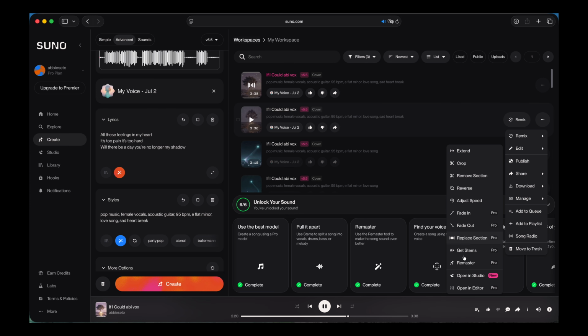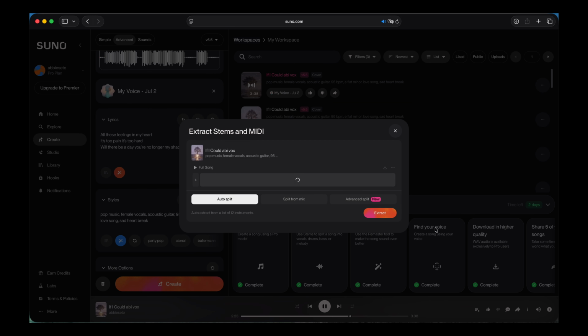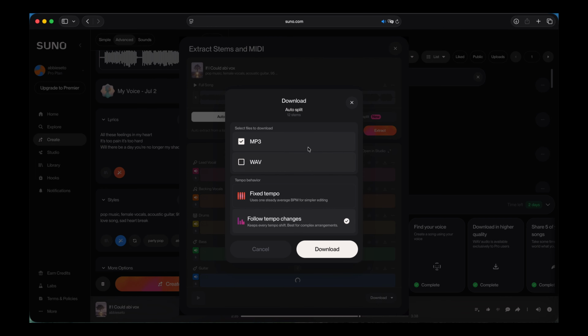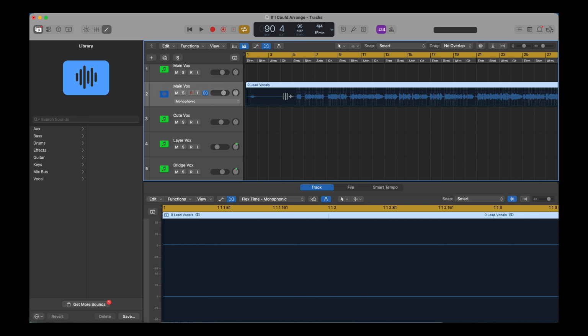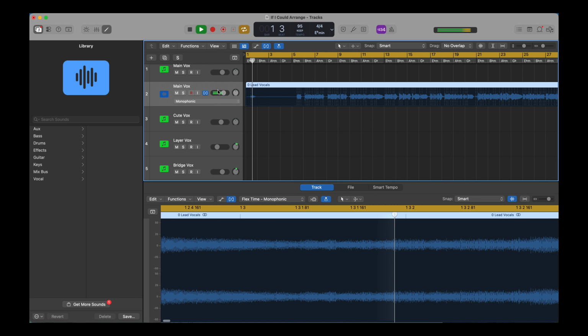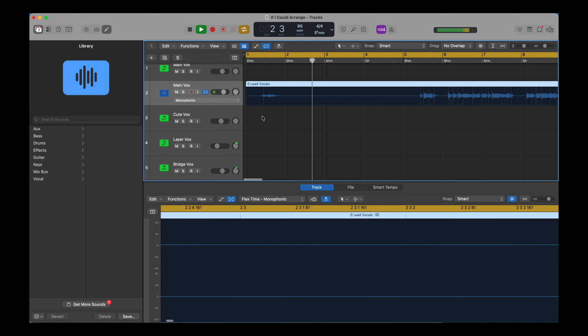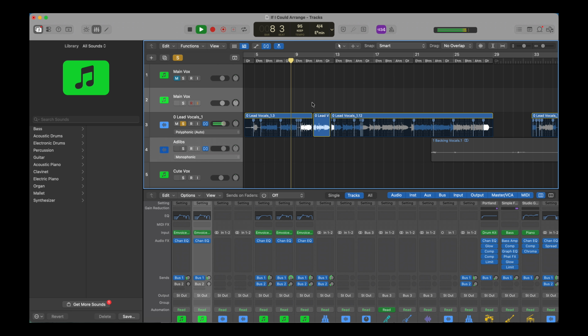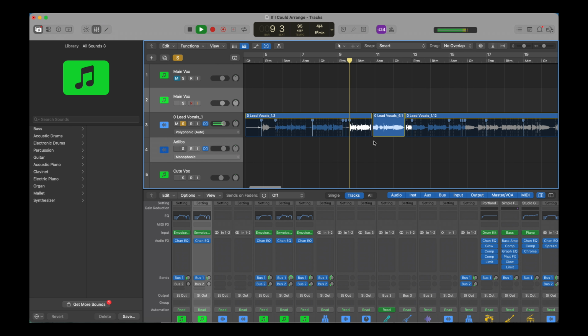So look for the triple dot, edit and get stems to do the stem splitting. Click on extract. Download it as a WAV file. Okay, after importing, the most important thing is to quantize. If you are using Logic Pro, we use monophonic. Alright, we are going to fast forward and listen to the final results.